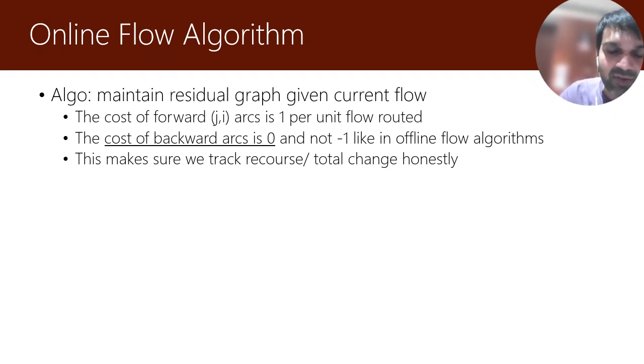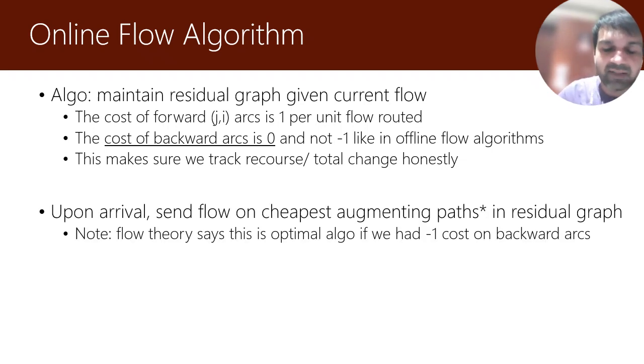And we do this because we want to track the recourse honestly. At least up to a factor of 2, having a cost of 0 on backward arcs precisely captures the total change that we do to the fractional solution. For example, whenever we increase the Xij variable, we incur a commensurate cost on the forward arc. And when we decrease the Xij variable, we don't incur any cost, but at least we don't gain back the cost that we paid at an earlier time step, which is what would happen if we had put a negative cost on the backward arcs.